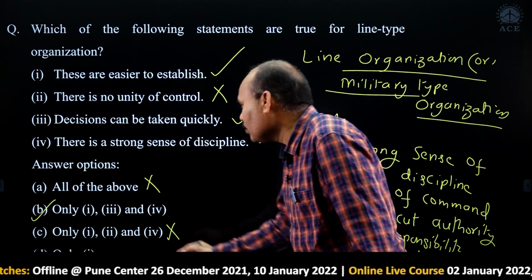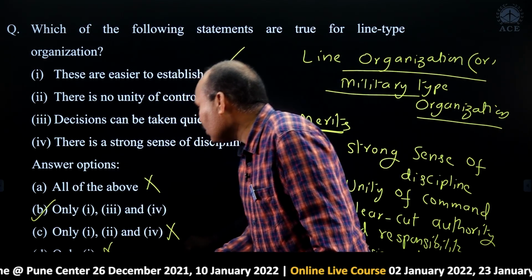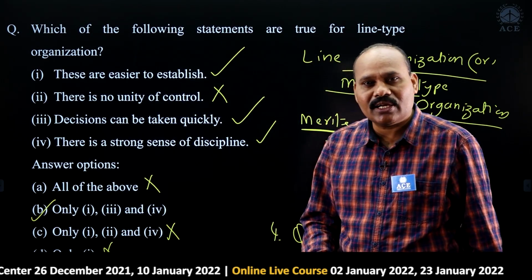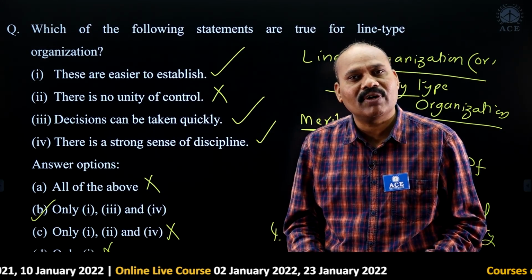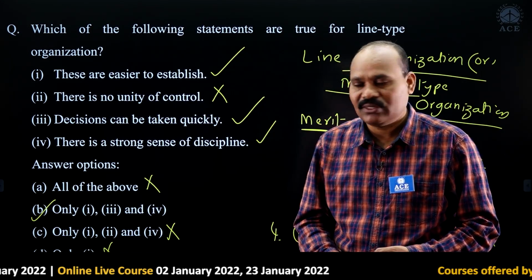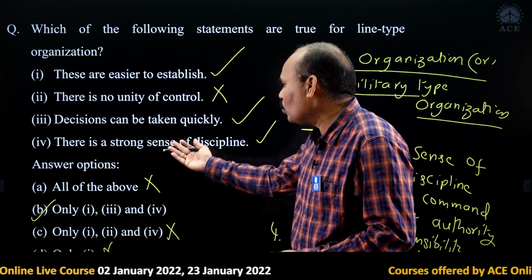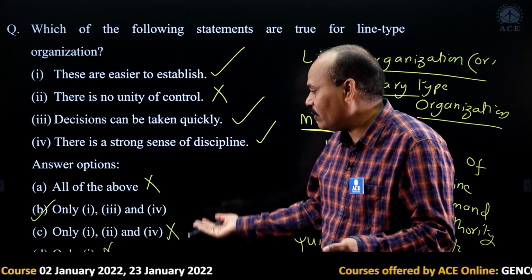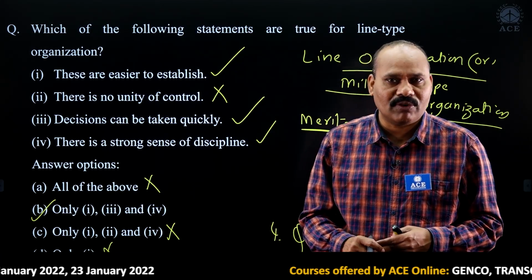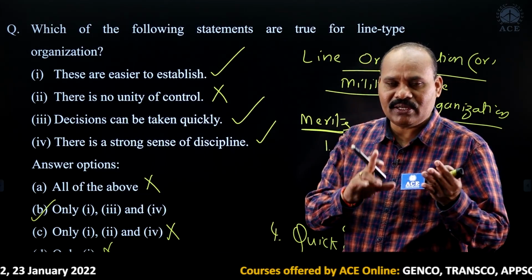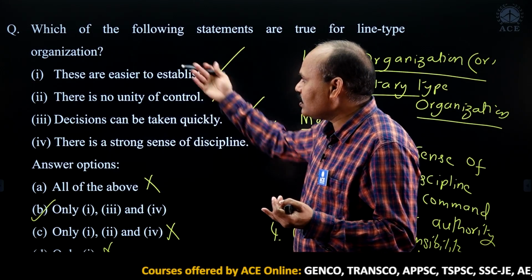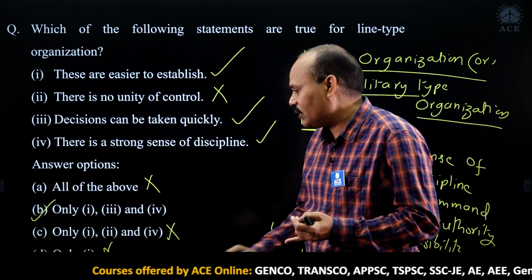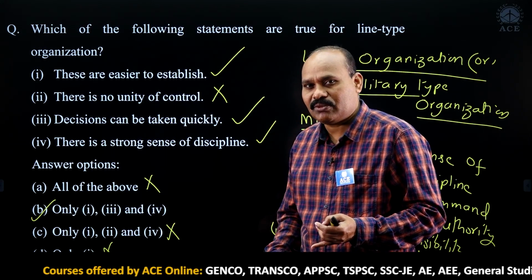So I can remove even these things. Why can I remove option D? Actually, strong sense of discipline is the main advantage in line type of organization. That point is missing, so the fourth point compulsorily has to be included. That's why even from the options you can work it out. So I repeat, discipline is compulsorily involved in line type of organization. That's why I can remove option D.